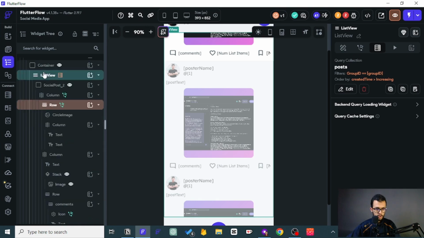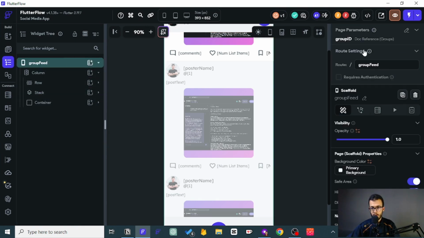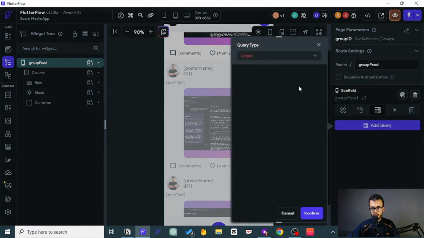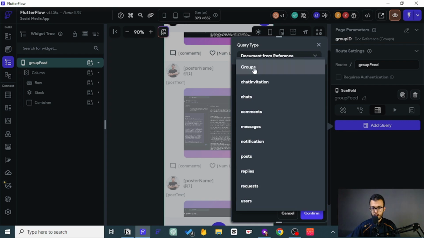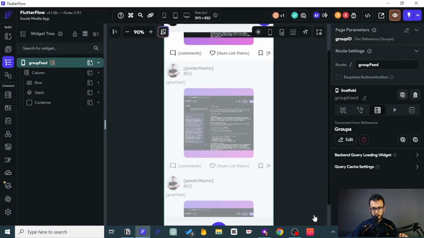So now if we want to have the members, we need to do a backend call here for a document, only one document, which is group, and we want to use this as the ID.